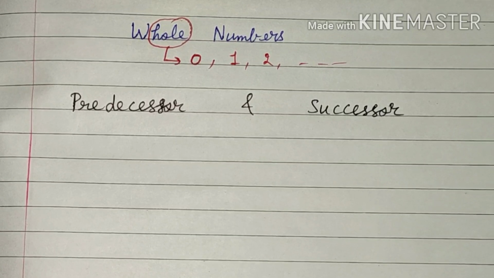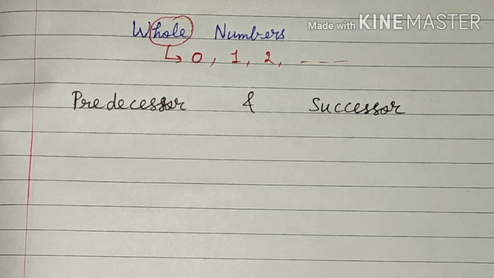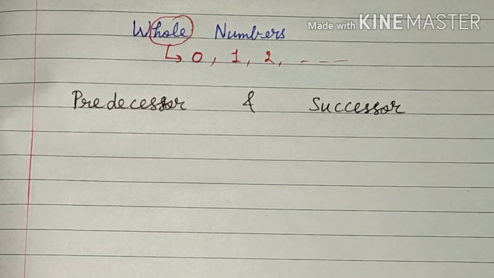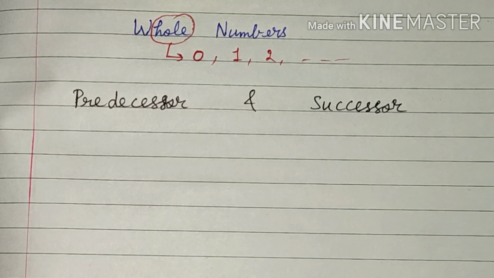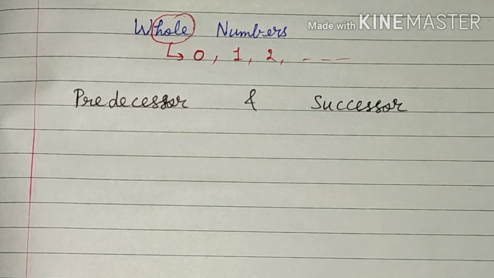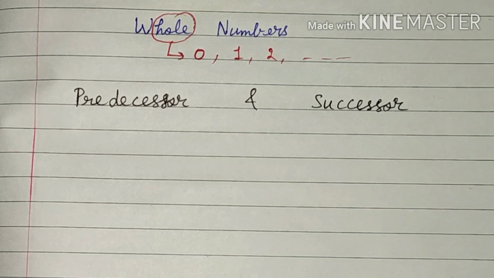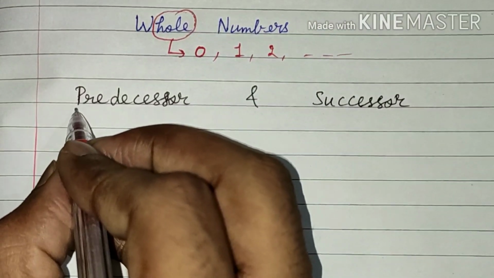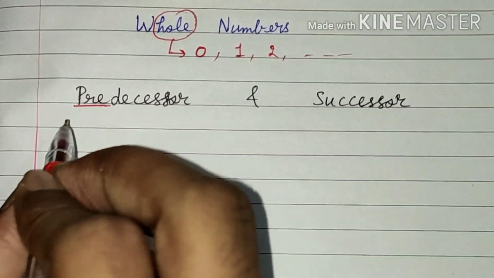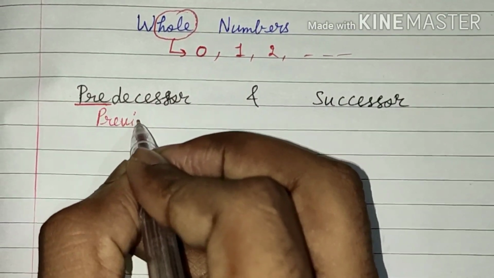So the next topic will be predecessor and successor. Now in your previous classes you might have done what comes after this number, what comes before this number. So this predecessor and successor is the same thing as we had done in previous classes. So predecessor, you can learn this thing from these words. Pre means previous,